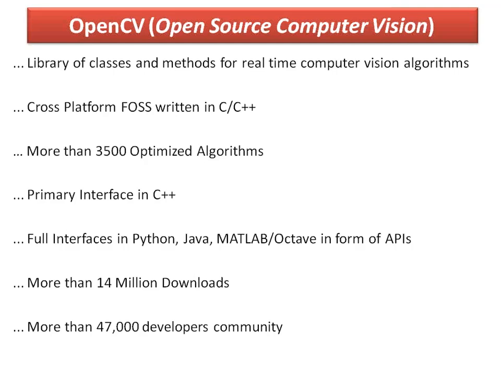So, what is the benefit of using OpenCV? Whenever we work on any research-based problem or research project, whether it is a minor project or a major project, there are basically two parts.